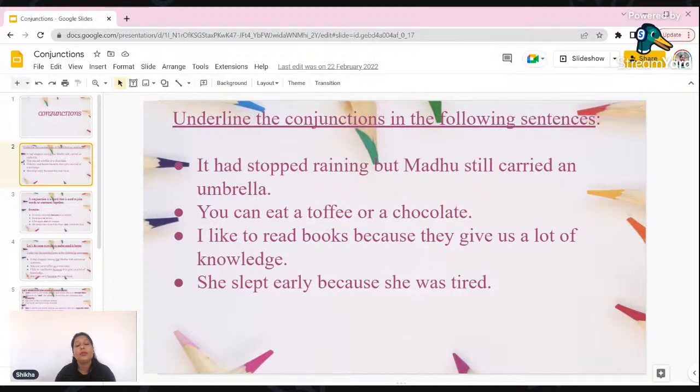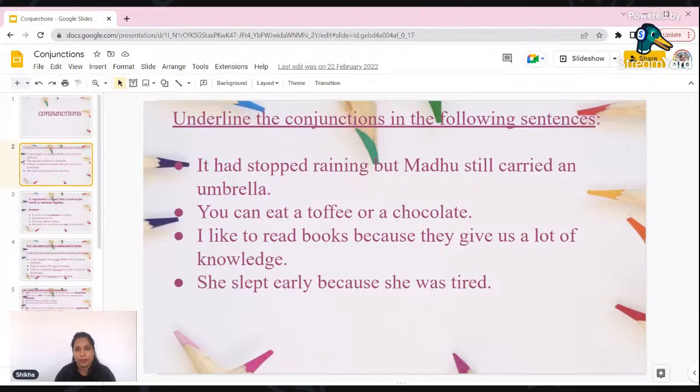I like to read books because they give us a lot of knowledge. Why do I like to read books? Because they give us a lot of knowledge. She slept early because she was tired. Now these two are again independent clauses.